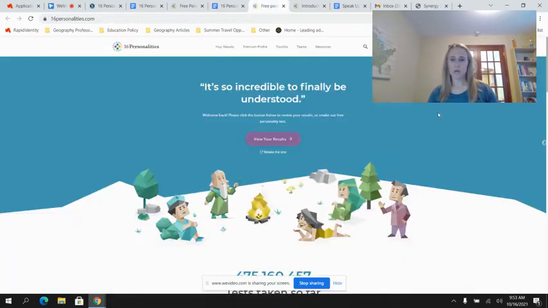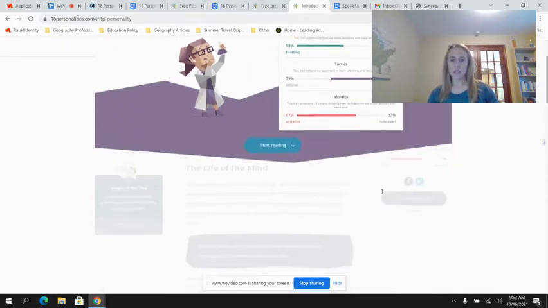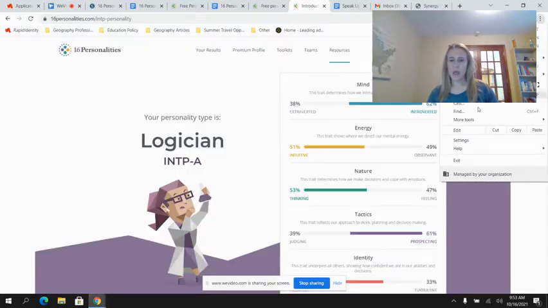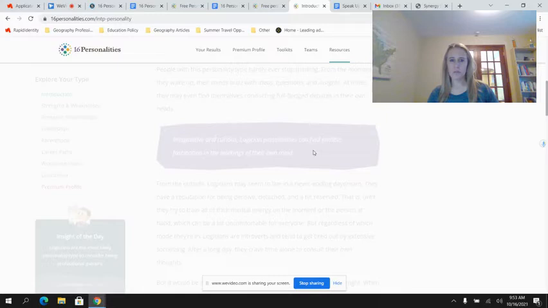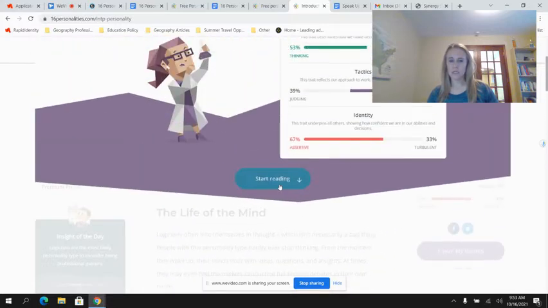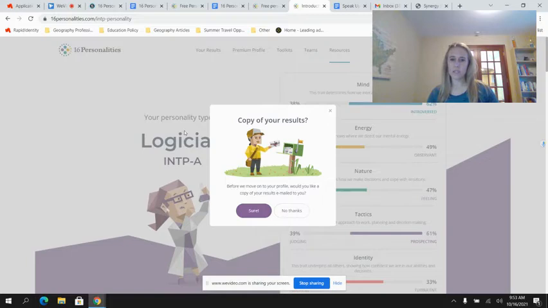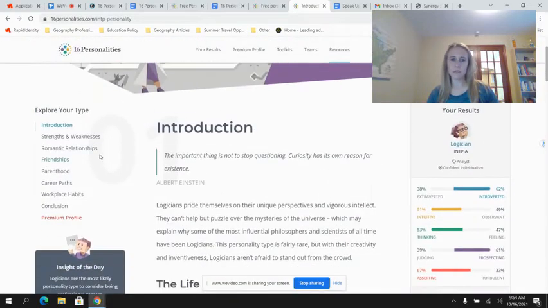And then you're going to start reading through the introduction. The introduction starts down here, so let me zoom in a little bit. It says start reading. Okay. It says, before we move on to your profile, would you like a copy of your results emailed to you? You can say sure or no thanks. Either way, as long as you remember what you were and you've documented your results, you should be able to get back to your results. Otherwise, you can save your results. So I'm going to say no thanks for now. And then it's going to bring me to the introduction.